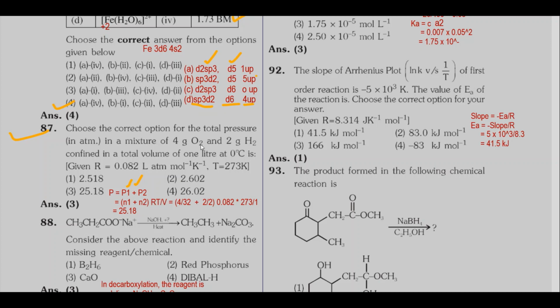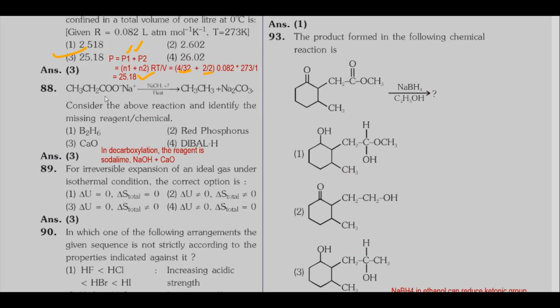From the data given in the question, what is n1? 4 by 32, number of moles of oxygen, 4 gram divided by 32. Number of moles of n2, n2 means number of moles of hydrogen, 2 gram divided by molar mass 2. Then substituting for RT by V, 0.082 into 273 by volume 1. When you work out, the answer obtained is 25.18. Option 3 is correct.